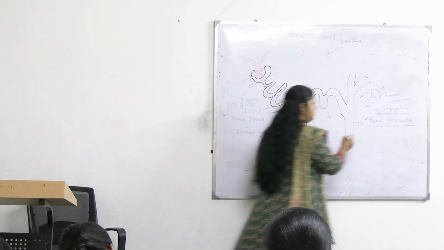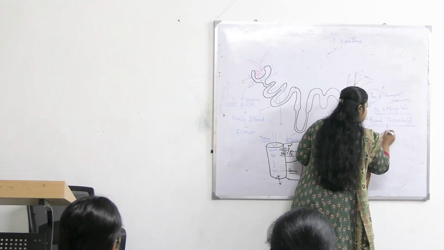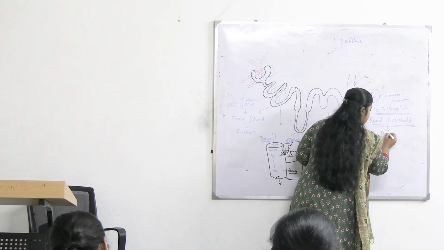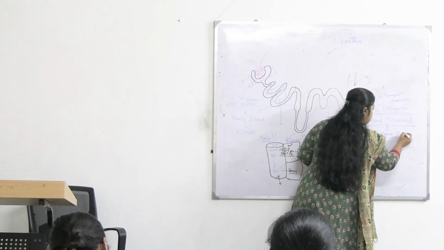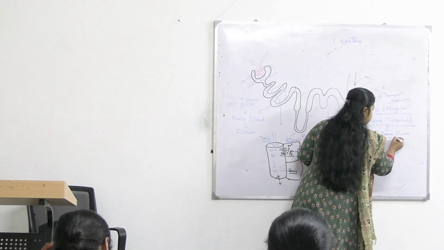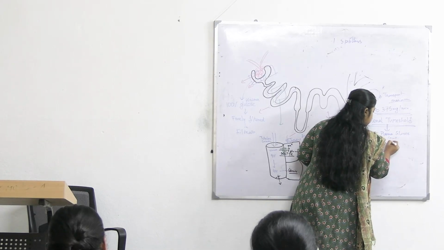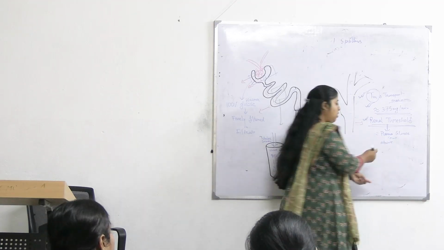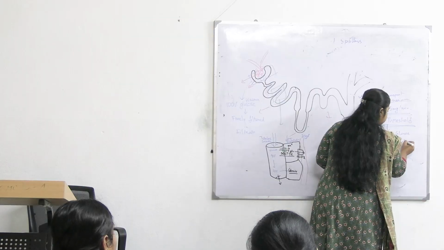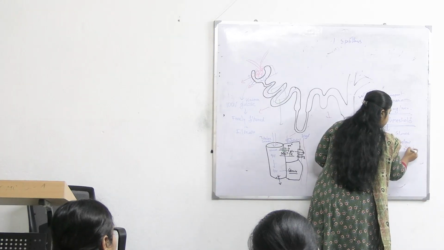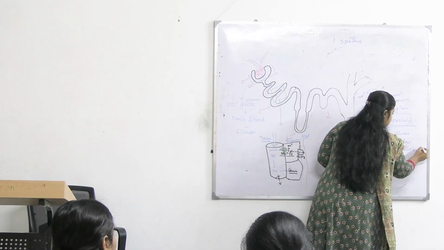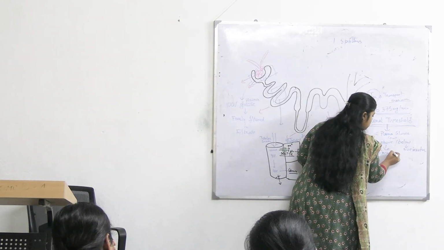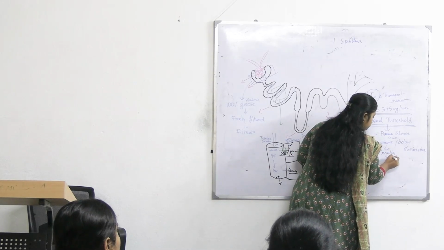And renal threshold is the value of plasma glucose concentration above which there will be excretion of glucose, and below which there is no excretion.